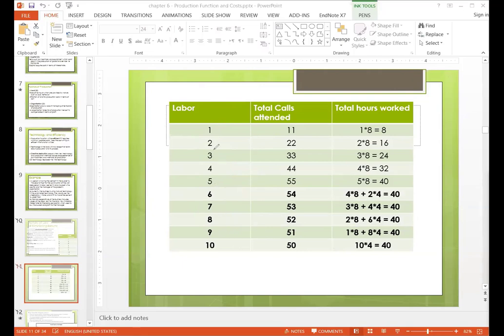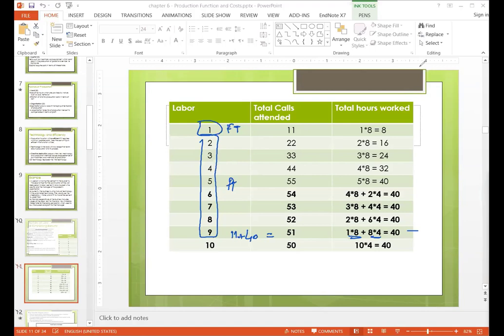Similarly, when they have 9 people, there is one full time and the remaining 8 part time. So one full time is 11, plus 8 people part time, eight fives are 40. So 11 plus 40 is 51.